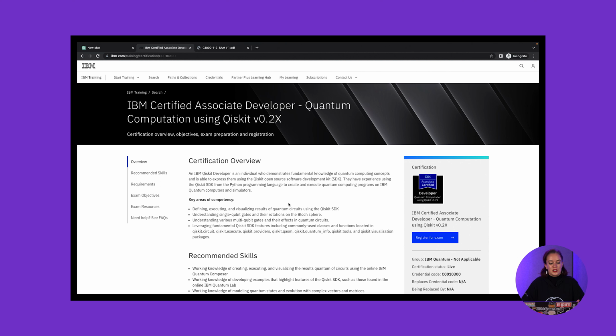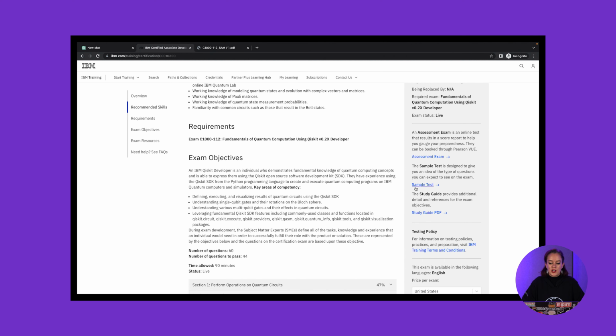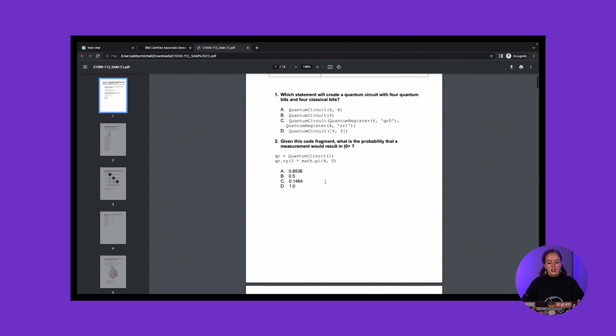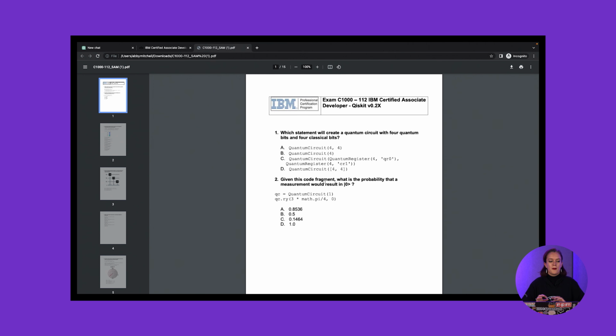So what we're going to do is take one of the sample tests that are available online for this exam, and get ChatGPT to answer these questions. If you go to the website, you can find all of this information and a link to the sample test. As you can see, the questions are all multiple choice, which ChatGPT can't really handle. So I'm going to be rewriting these questions in a way that ChatGPT can understand, in a more open-ended question and answer fashion.